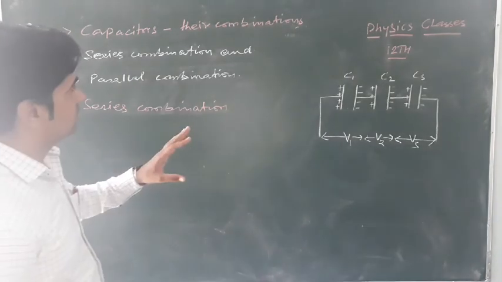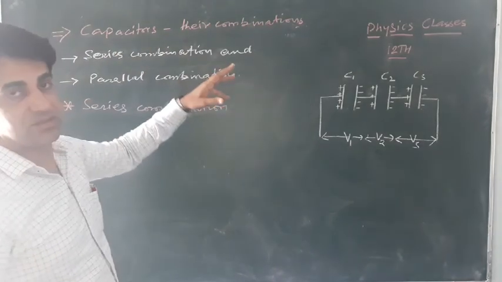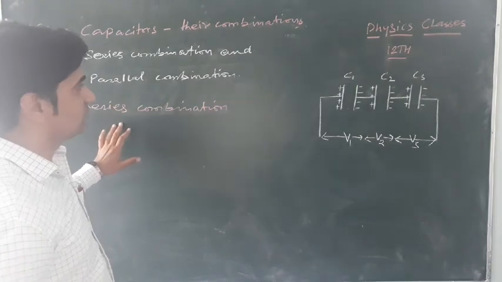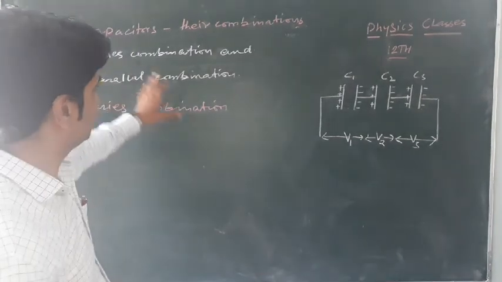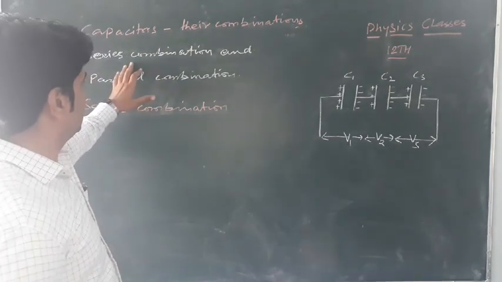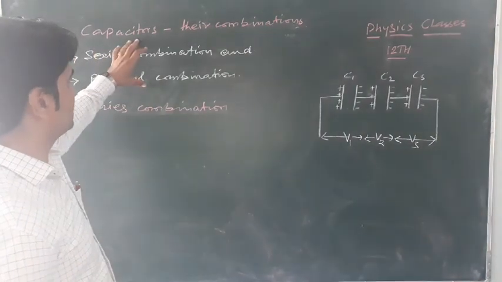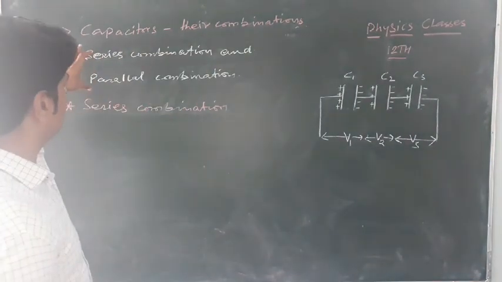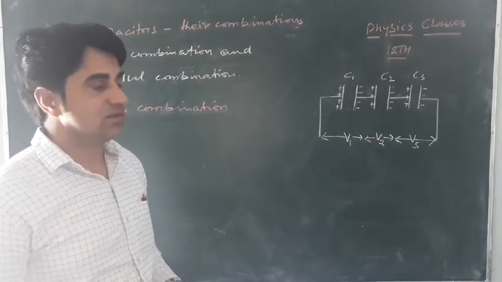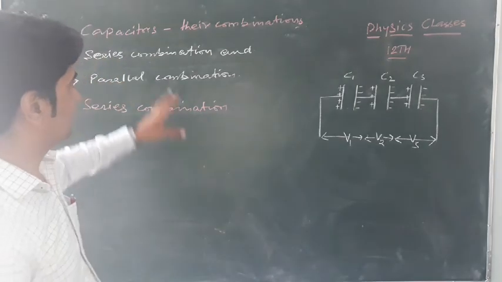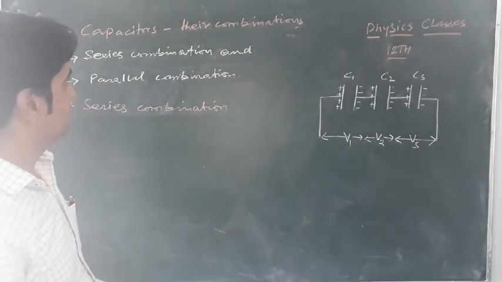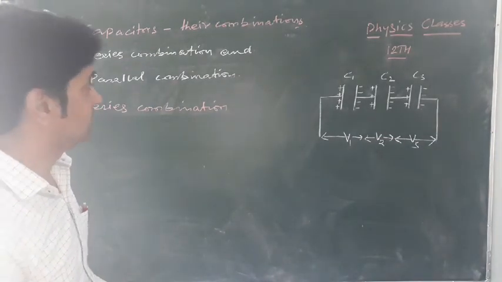So dear students, we are just discussing the capacitors and their combinations, and the combinations are series combination and parallel combination. What the net capacitance becomes in these combinations, total capacitance क्या बन जाता है, and why we are connecting the capacitors and even the resistors in series or parallel combination, just to increase or decrease the net value of the network, the net capacitance value and the net resistance value in the combination of resistances.